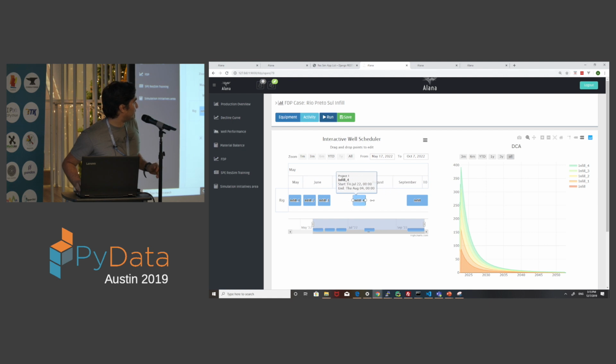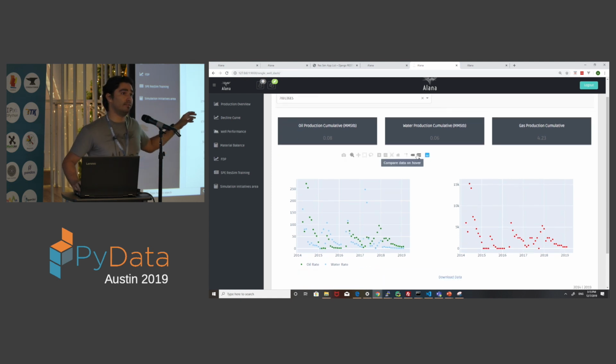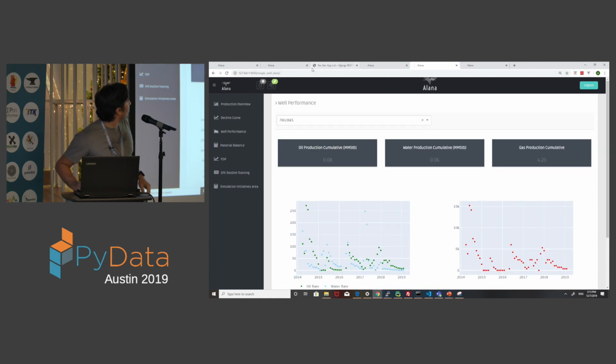And interactivity, for instance, we want to have a pretty responsive application. I don't want to go and click run to execute a jQuery and go back to the back end and bring some data to the front end. I certainly don't want to do that. And on the other hand, this is a Dash Plotly application that we have in place.